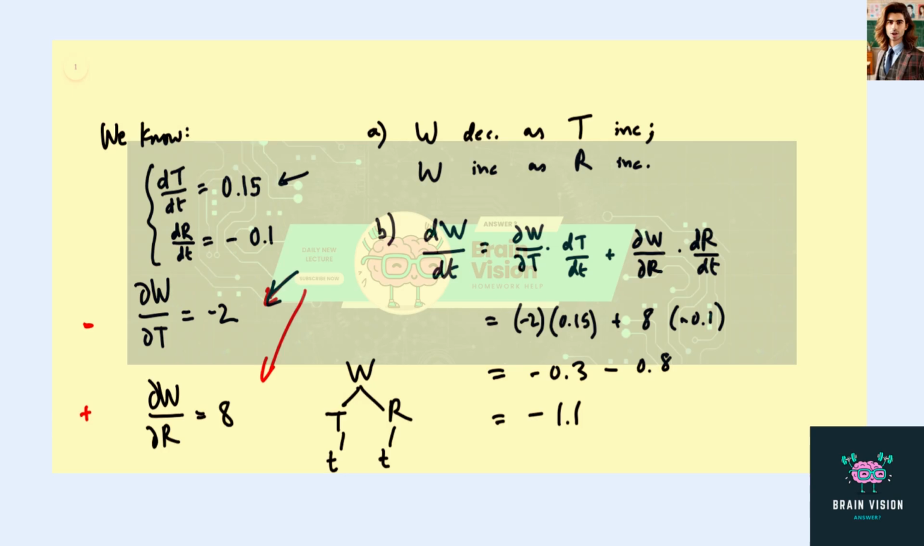-1.1. And the units of W actually are never given, so that's about all we can say. We do know that our time is in years, but we don't have the units, so it's -1.1, whatever it is, per year. Okay, and that's our final answer. Hopefully this helped.